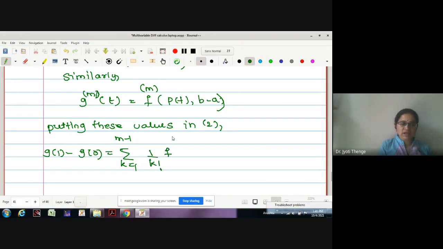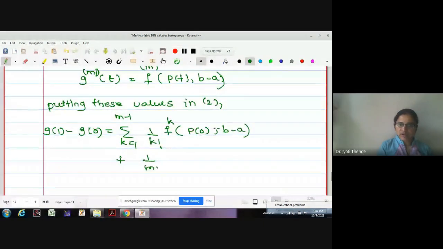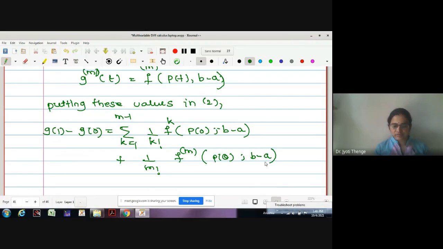What is the kth term, gk of 0? Therefore, I may write this as f k at t equal to 0, therefore this is p of 0, in the direction b minus a, added with, what is the second term? 1 upon m factorial, gm theta it is. So this is f m, at t, let me substitute theta, in the direction b minus a.